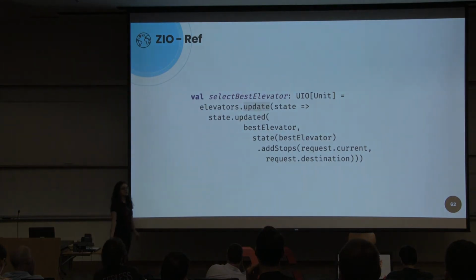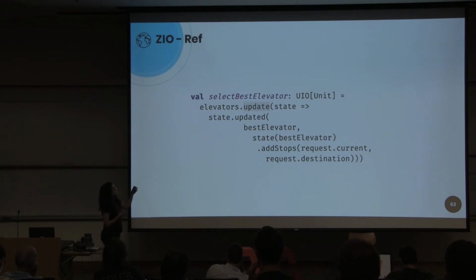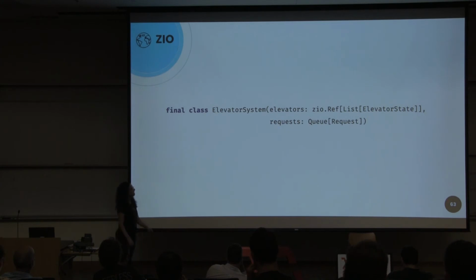And also we need to update the elevator state when we select the best elevator to serve the given request, which means we will update the state and add the stops: the current floor of the passenger and the destination floor. Now we have solved the first type, the elevator state.